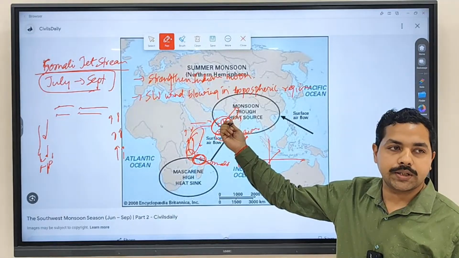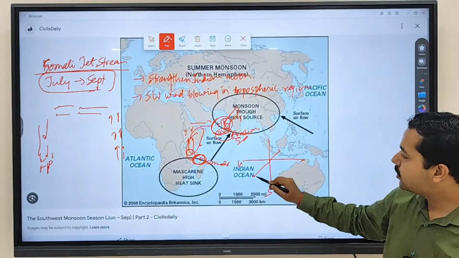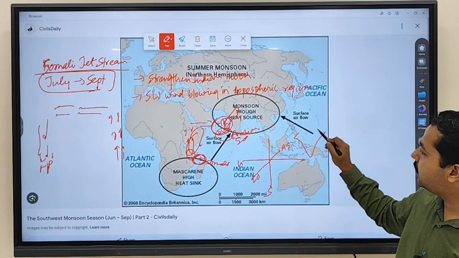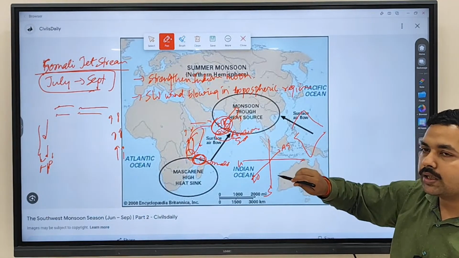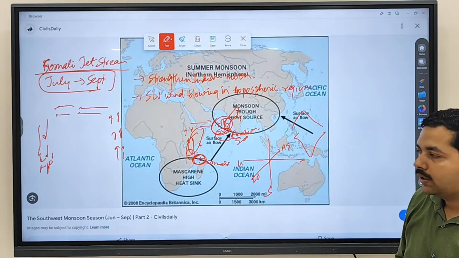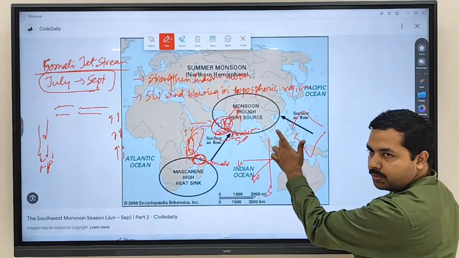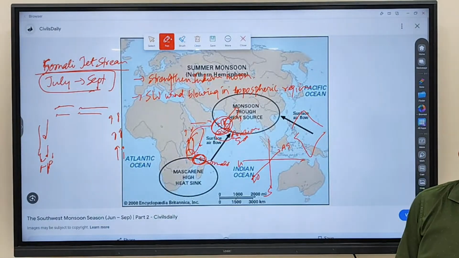Moving in this direction, subsiding over here. So this is your Indian Ocean, this is the Arabian Sea, and this is where India is. So it is moving in the upper atmosphere from where to where? From the Indian Ocean, this particular part, towards the Arabian Sea part. Clear? Any doubt regarding this one?